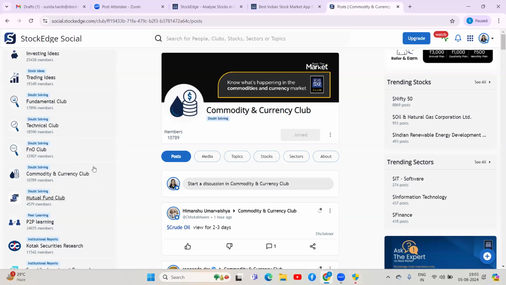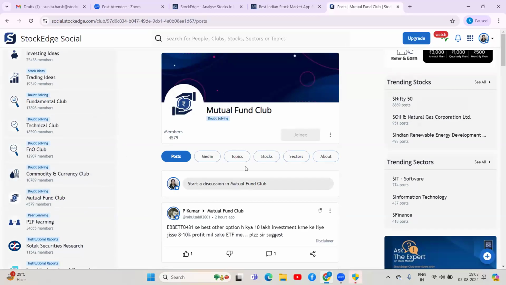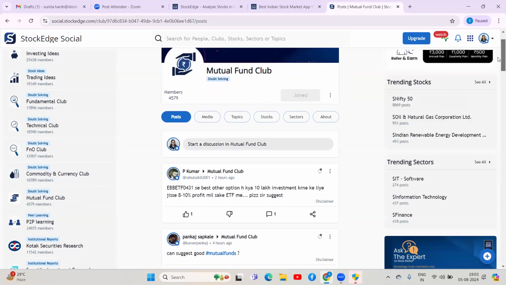In mutual fund, currency and commodity, the turnaround time is at least 24 to 48 hours. If you want to know about a mutual fund in some detail and would like to take some expert view, you can come here and our blue tick analyst will be happy to help you with their view on the specific mutual fund.